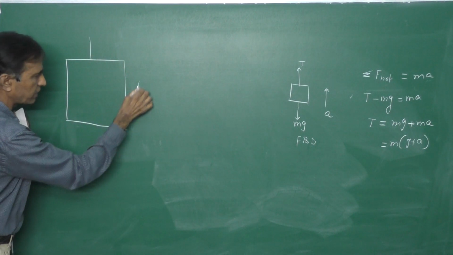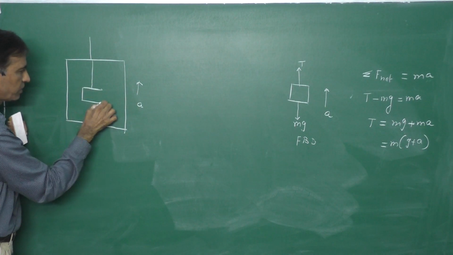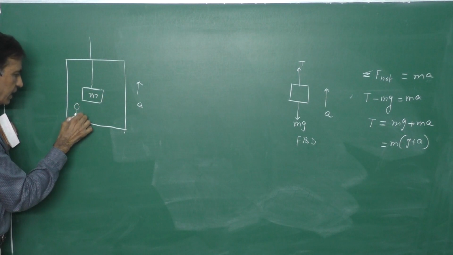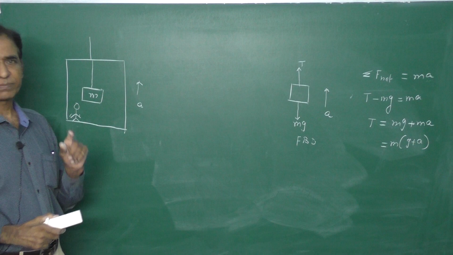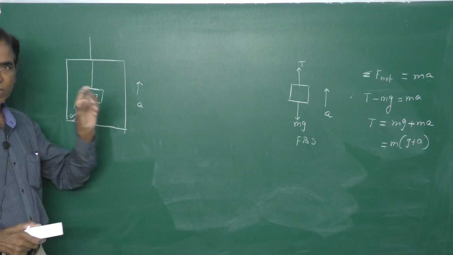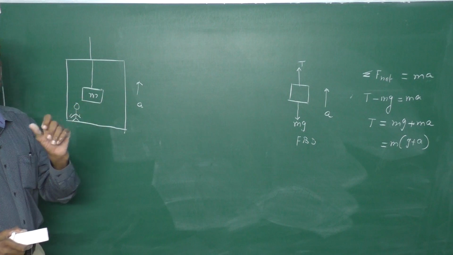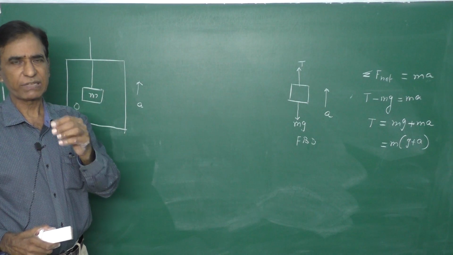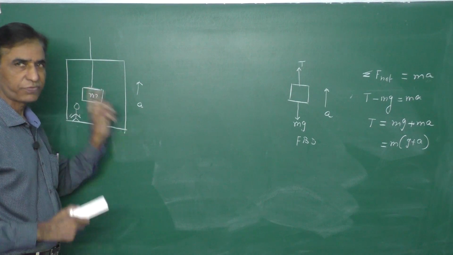So the lift is accelerating upwards. This is our string, which is massless. This is the block M. And now the observer is inside the lift. That means he is in a non-inertial frame, because it is an accelerating frame. All accelerating frames are called non-inertial frames, whereas the frames that are at rest with respect to the ground or moving with uniform speed are called inertial frames. Therefore, this is a non-inertial frame.